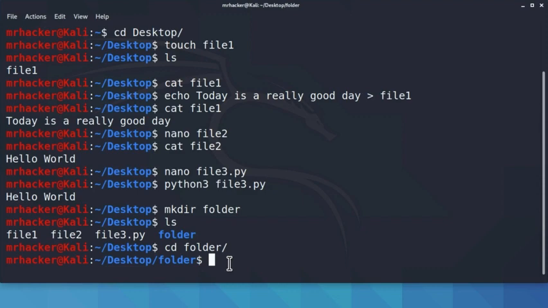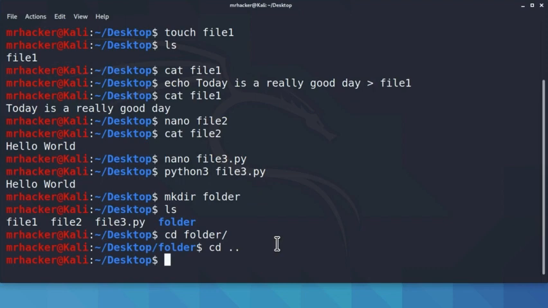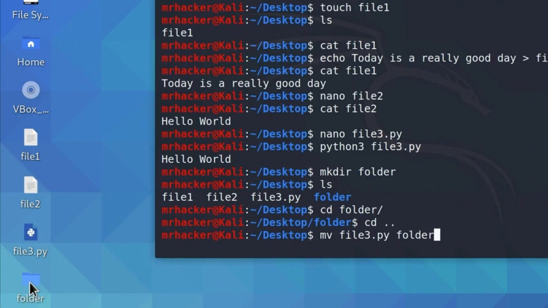To move, for example, our Python program from the desktop directory to our folder directory, we can use command mv, which stands for move. We must first navigate back to desktop directory, so let's do it using cd and then 2 dots to go one directory back. And from it, we run the command mv file3.py into the folder. So we specify move, then the second parameter is what we want to move, which in our case is file3.py, and the last parameter is where we want to move it. We want to move it inside of our folder.